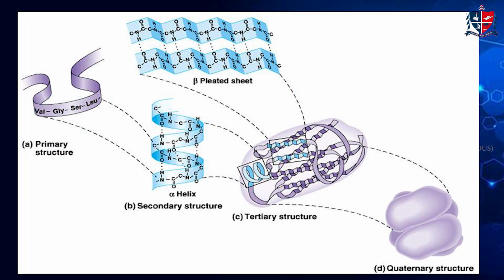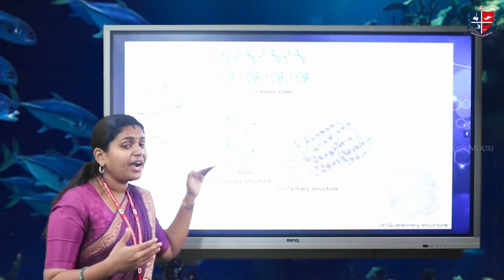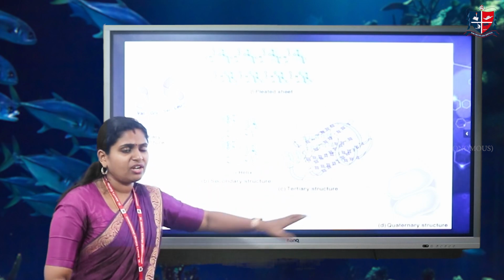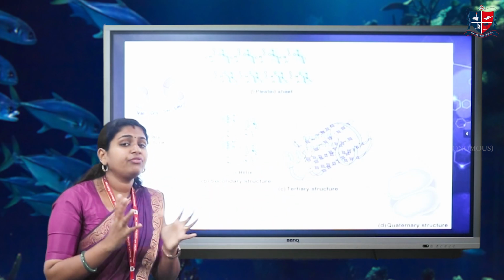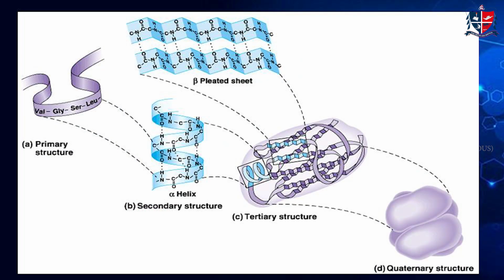We are discussing the protein structure. There are mainly 4 structures: primary, secondary, tertiary and quaternary. The first one is the primary structure, that is simple amino acids linked with peptide bonds. Coming to the secondary structure, that is the alpha helix and beta pleated sheets. Here we can see different hydrogen bond formations. Coming to the tertiary structure, it includes different types of interactions such as hydrophobic, ionic bond, disulfide linkage, etc. And the last one is the quaternary structure, an aggregation of many polypeptides. And this is all about the protein structure.